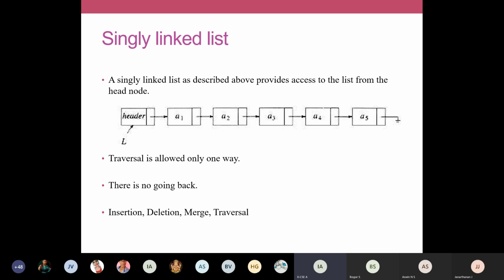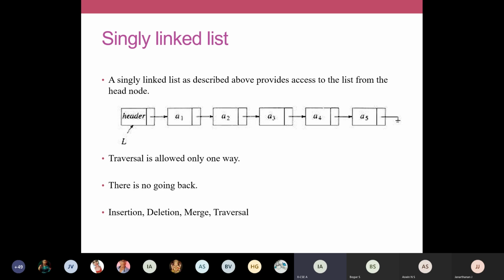In a linked list, traversal is allowed only one way. In a singly linked list, we are going to compare all the three types of linked list. In a singly linked list, the traversal is allowed only one way. It means that I can go only in one direction, from left to right or from first to last. You can traverse your linked list only in one direction. I'll start from A1, A2, A3, A4, A5, like that, and there is no going back. We cannot traverse to the previous elements. I will always go forward.